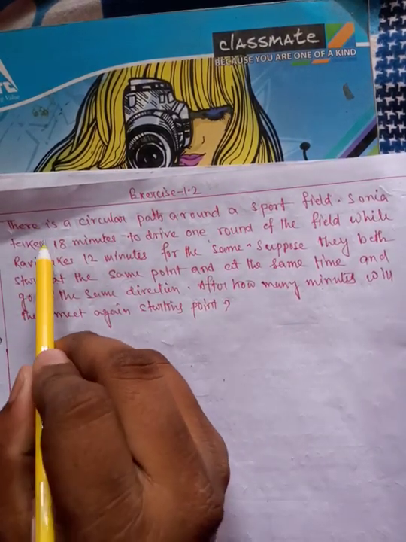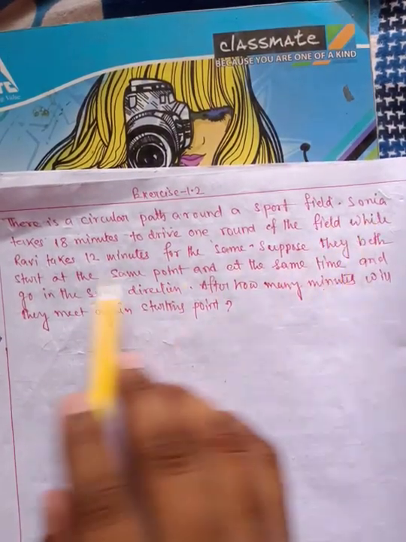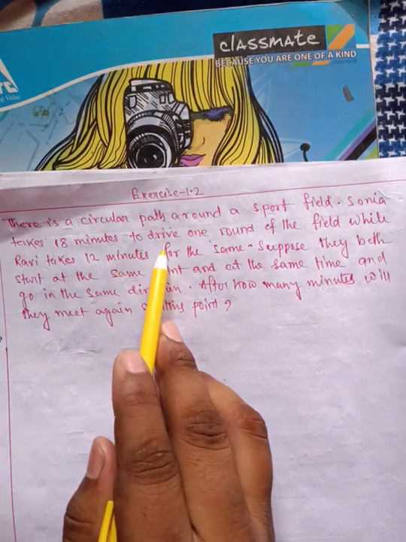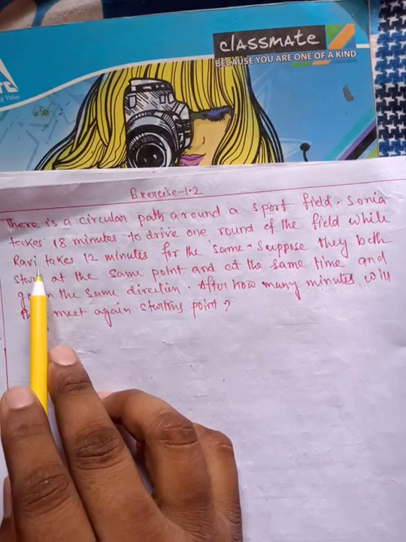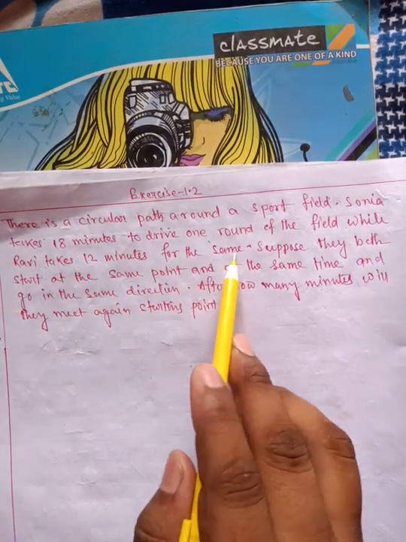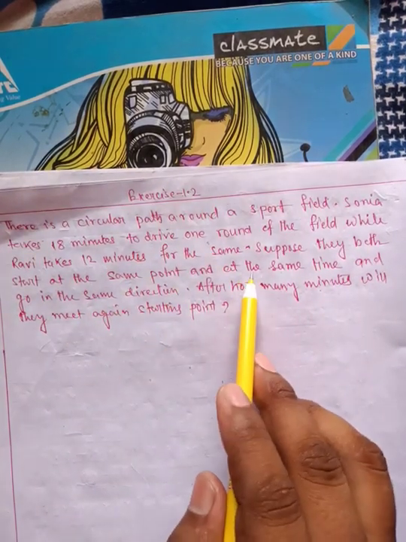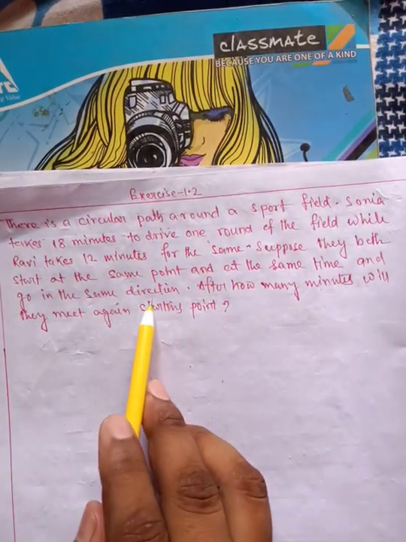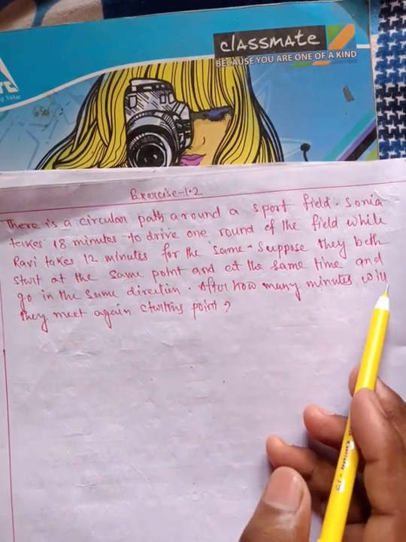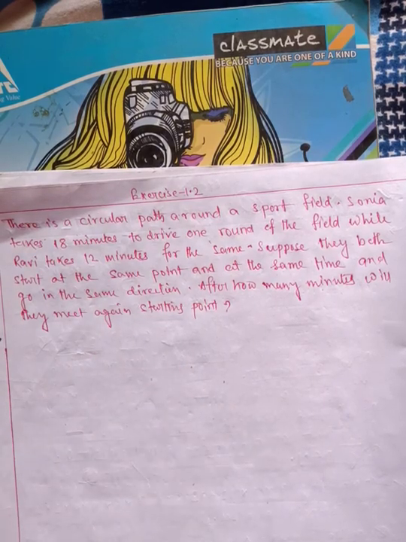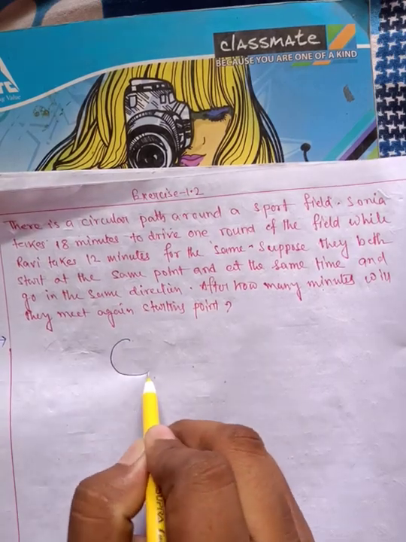What is the question? There is a circular path around a sport field. Sonia takes 18 minutes to drive one round of the field, while Robbie takes 12 minutes for the same. Suppose they both start at the same point and at the same time and go in the same direction. After how many minutes will they meet again at the starting point? Suppose there is a circular field.